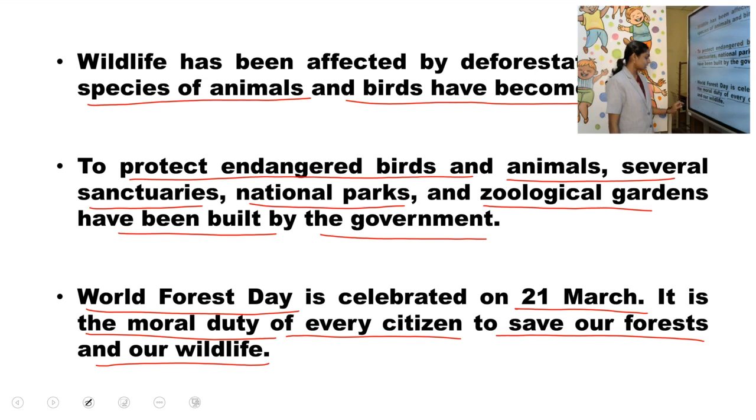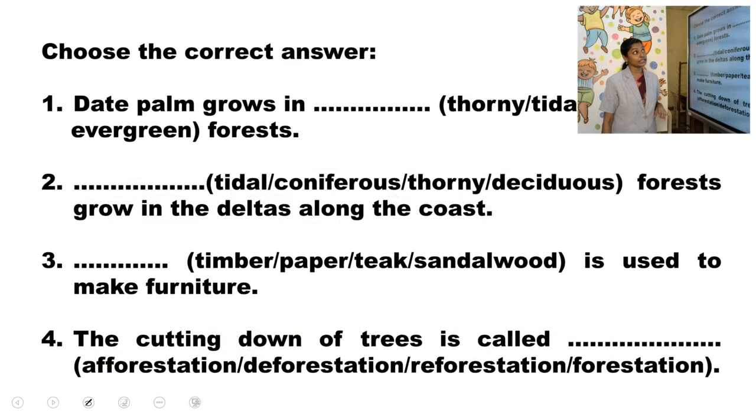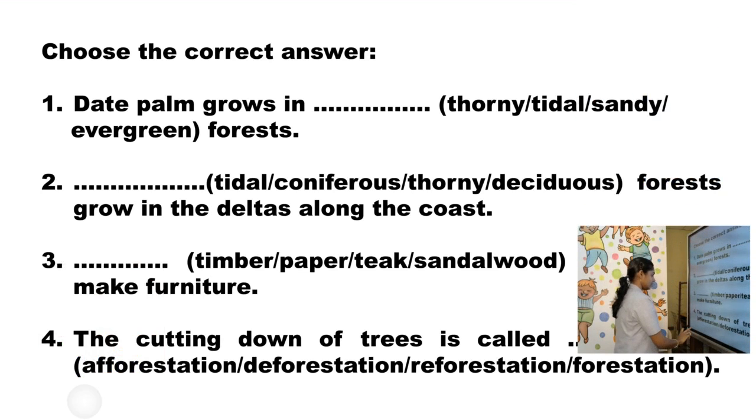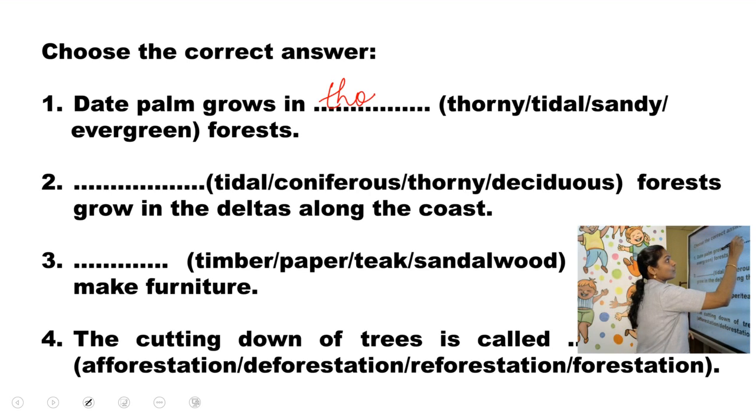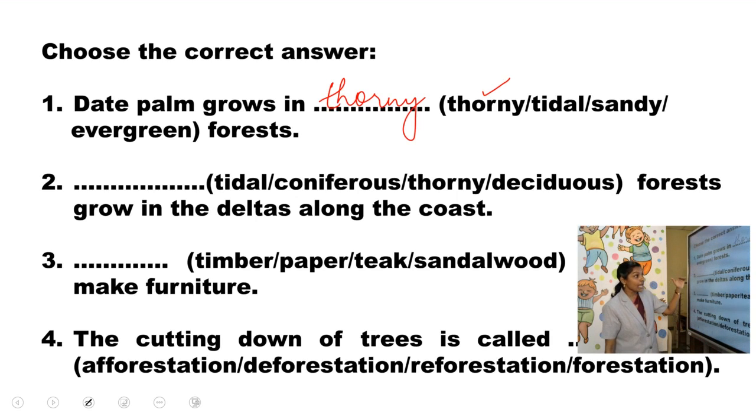So this is where the chapter ends, and let's do the exercise again. You can write down these fill-ups in your notebook. Right. So the first question is, date palm grows in dash forest. Date palm grows in which forest? Yes, it is thorny forest. Then second, dash forest grows in the deltas along the coast.